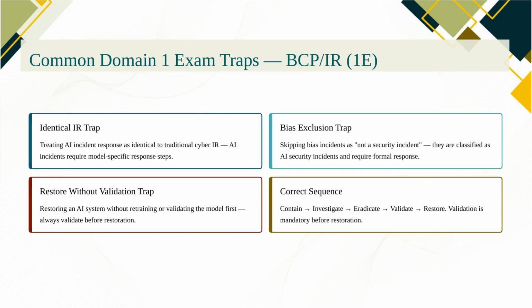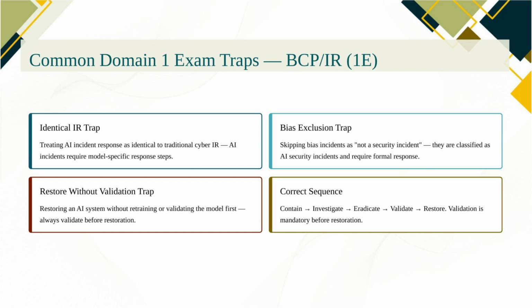For business continuity and incident response, here are the traps. Treating AI incident response as identical to traditional cyber incident response. It's not. AI incidents include model failure, data poisoning, and bias events that don't exist in traditional IR playbooks. Treating a bias incident as not a security incident. It is.